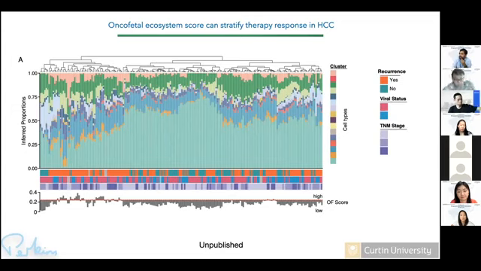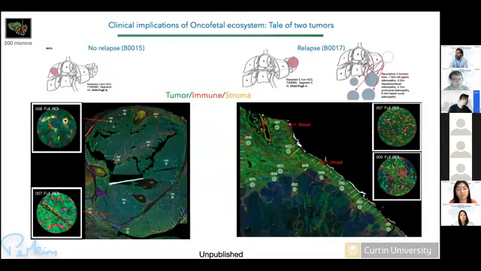So this is compiling a lot of data in just one single slide. As I said, this work is currently under review, so I can't reveal much, but what we identified is that some of these fetal-like cells could really classify the patients who will have more chance of relapse compared to another group of patients. So we found these two groups of relapse patients, one group with very high oncofetal cells.